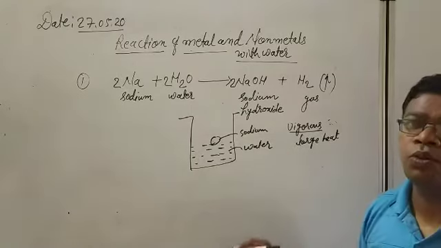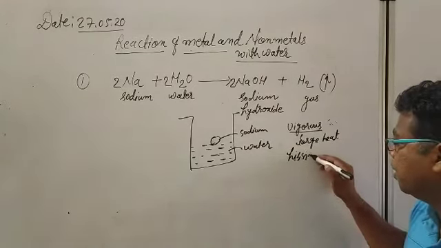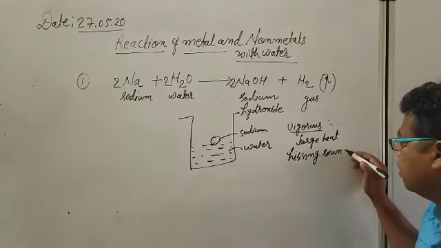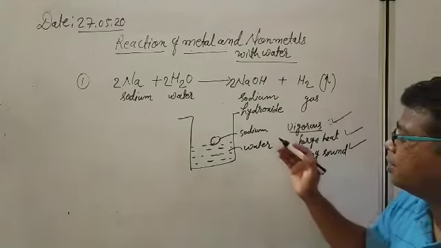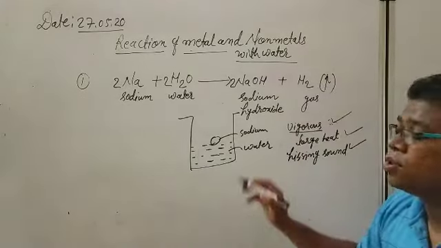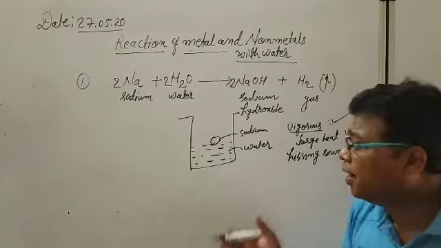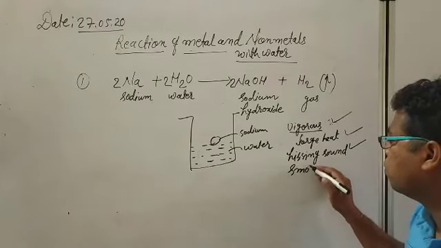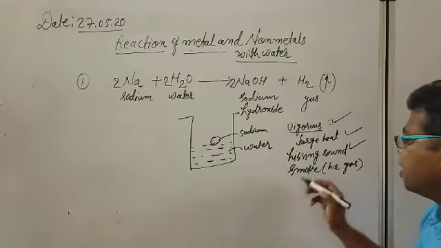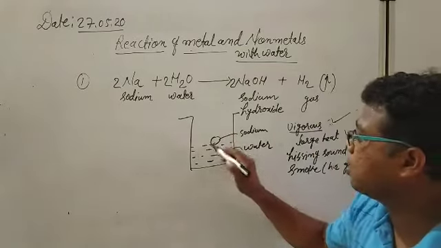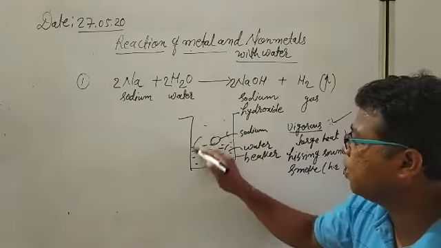and hydrogen gas is also coming out. And when this gas comes out, it produces a hissing sound. Okay, so a hissing sound, a large amount of heat will be generated, a vigorous reaction, and in this reaction, sodium jumps here and there. And it produces a large amount of smoke also in the form of hydrogen gas. It produces a large amount of smoke, and this beaker is totally filled with yellow flame.